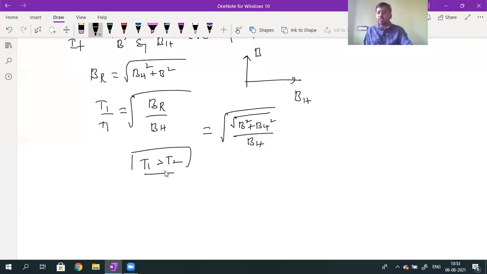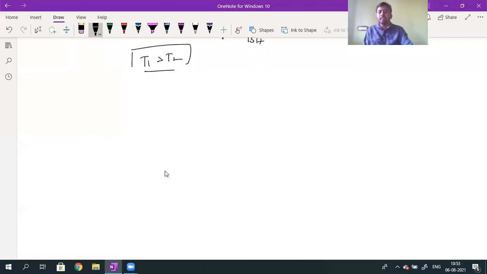If I take B value 0, the root is BH. BH by BH cancels, same. But B square is added, so some term will be added to BH. When some term is added, the numerator is greater. When the numerator is greater than the denominator, T1 value is greater than T2 value. Is it okay, Nara? So that is the seventh point.